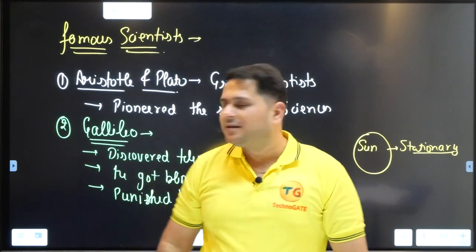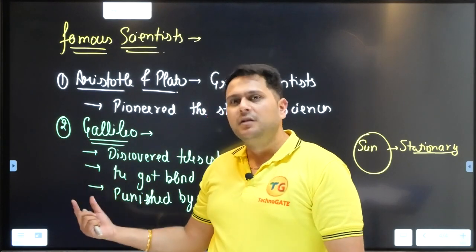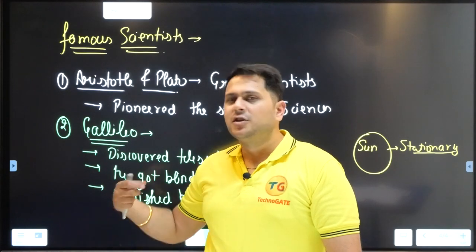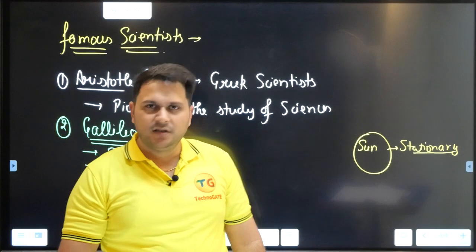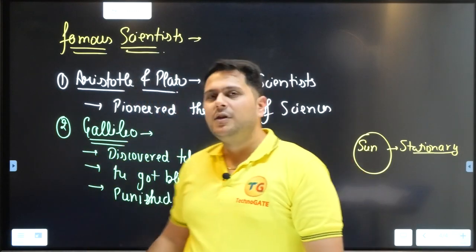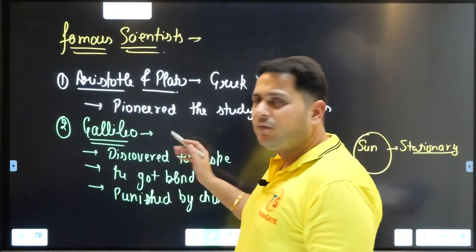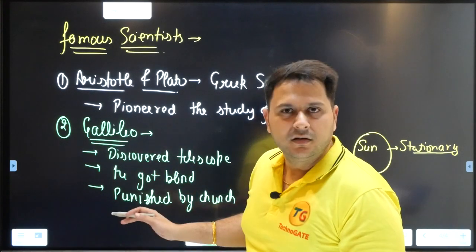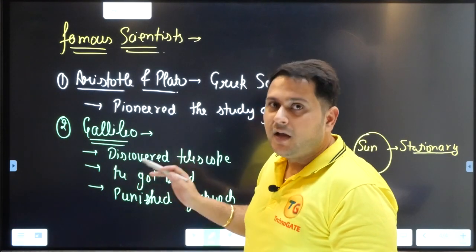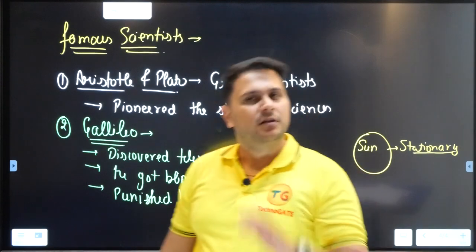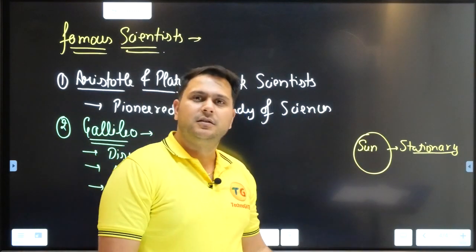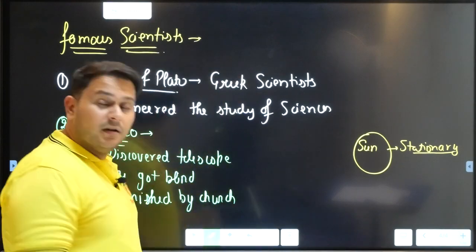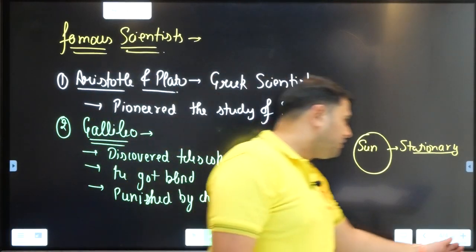So the church said that you are spreading a myth in society, you are spreading something which is not as per the norms of the church, so your book will be banned. Whatever book was given by him was banned. His book was banned, and he was punished by the church. Got it? Why was he punished? Because he said the sun was stationary, right? Alright. And it is a fact that the sun is stationary, right?